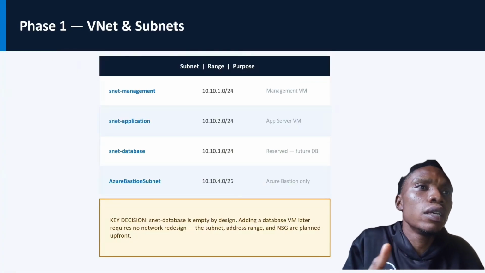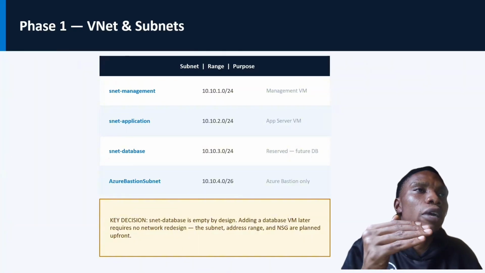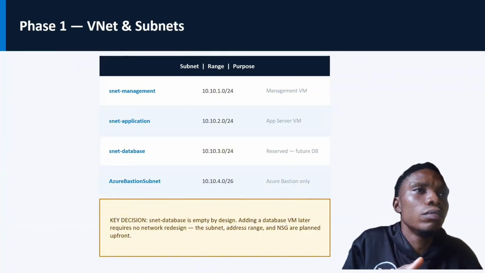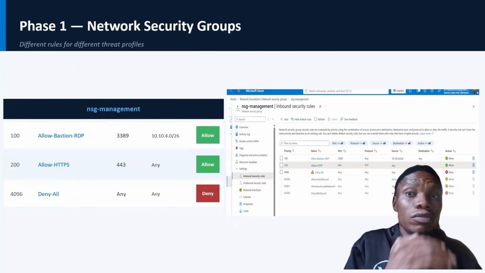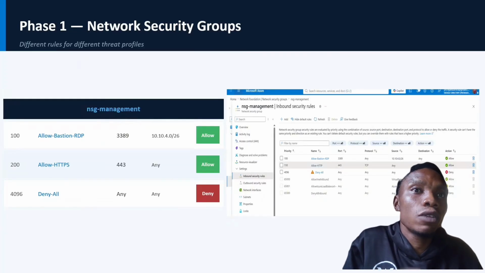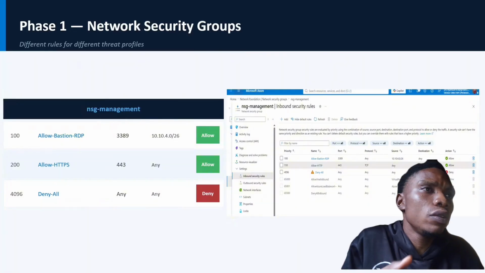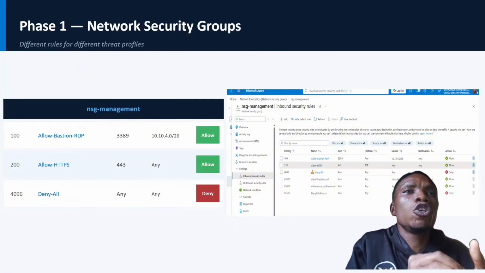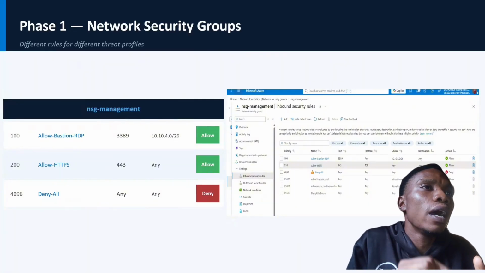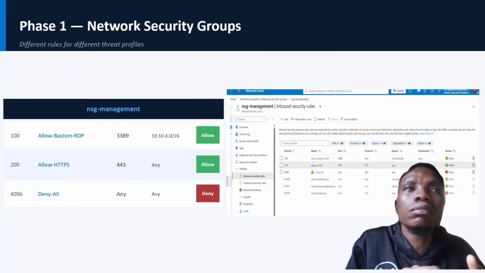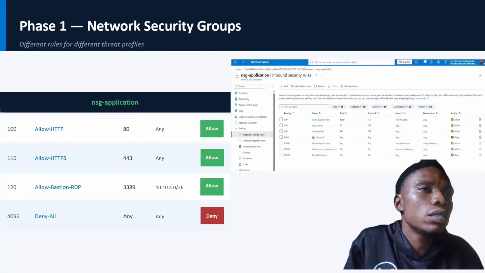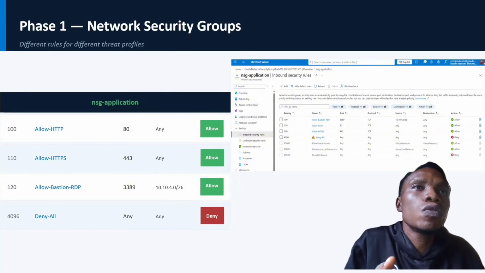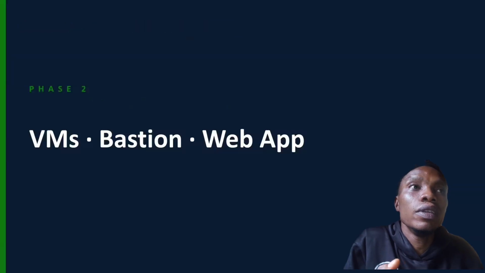As you can see, we have that here, the various IP addresses, management VM, app server VM, reserve feature DB VM, and the Azure Bastion subnet. All right, so this is what we have. So I created a security group for the management VNets. Right, this is it. Also for the application VNets.